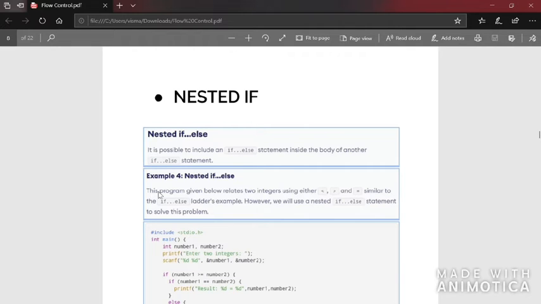Now what if you have to check some more statements? In nested if, inside the curly brackets of an if condition you can again include another if condition. So it is possible to include an if else statement inside the body of another if else statement.